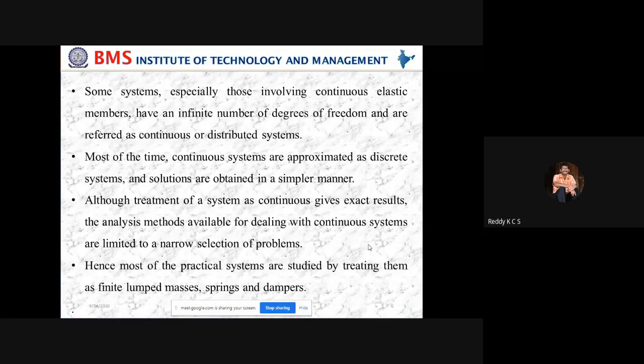So these are the different types of systems we are talking about: linear time varying, linear time invariant, discrete and lumped parameter systems, and continuous distributed systems. Most of the time, continuous systems are approximated as discrete systems, and solutions are obtained in a simpler manner. Although the treatment of a system as continuous gives exact results, the analysis methods available for dealing with continuous systems are limited to a narrow selection of problems. Hence, most practical systems are studied by treating them as finite lumped masses, springs and dampers.